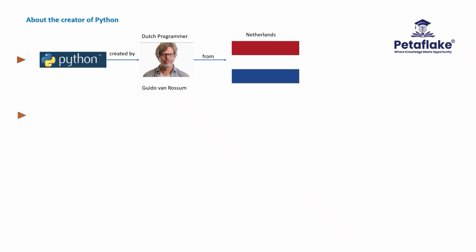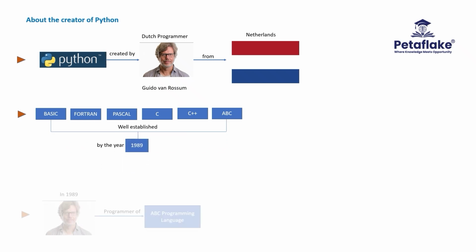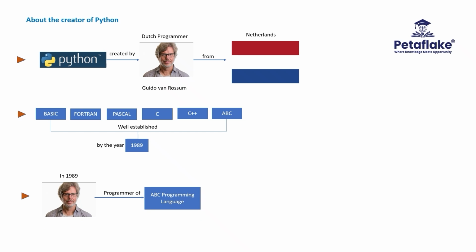There were multiple programming languages like BASIC, Fortran, Pascal, C, C++, ABC language, etc. well established by the year 1989. In 1989, Guido van Rossum was working as a programmer of the ABC programming language at the National Research Institute for Mathematics and Computer Science located in Netherlands, called CWI.